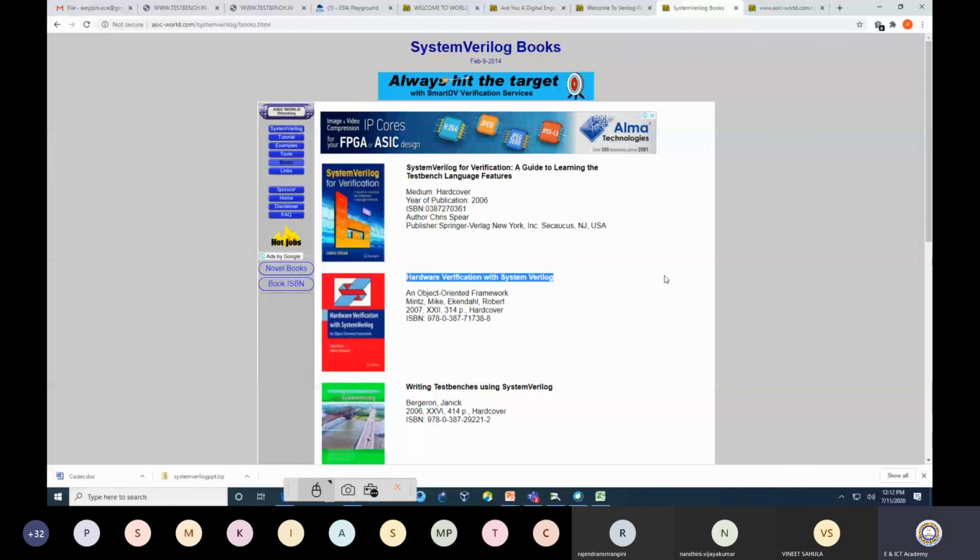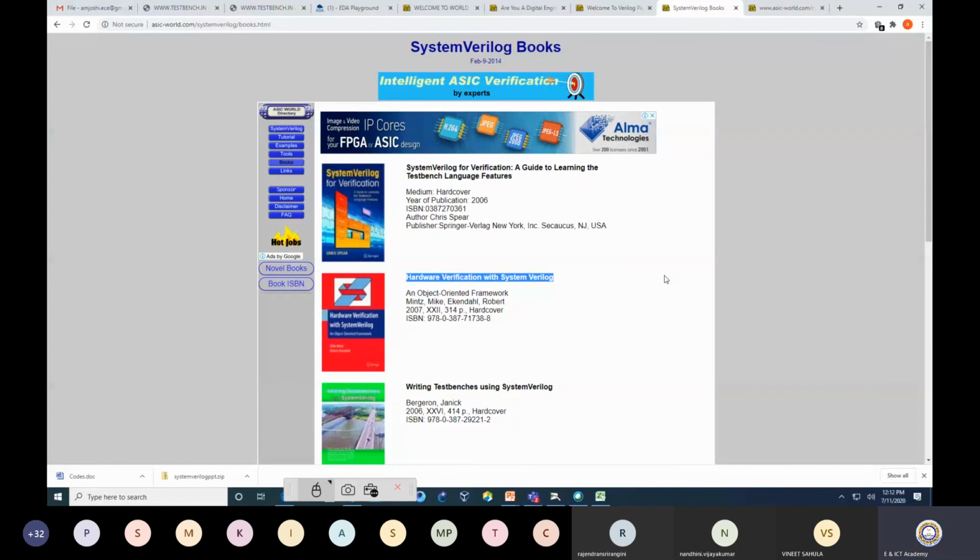Actually, if you go into the market and try to purchase this book, the Indian version is not available. Maybe you will find the price is more than 5,000. There is no Indian edition for this book because hardly any Indian author has written a book for SystemVerilog.